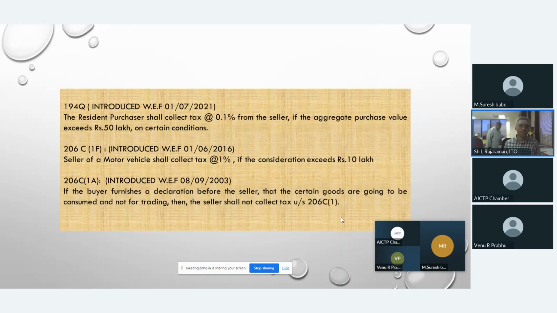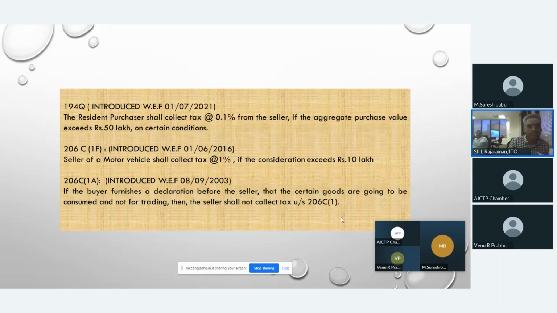206C(1F). This got introduced with effect from 1st June 2016. Here, 206C(1F) says that if any motor vehicle seller sells a motor vehicle of the consideration more than 10 lakh, in that scenario, such seller should collect tax at 1% on the sale consideration. This is what 206C(1F) is telling. Next,